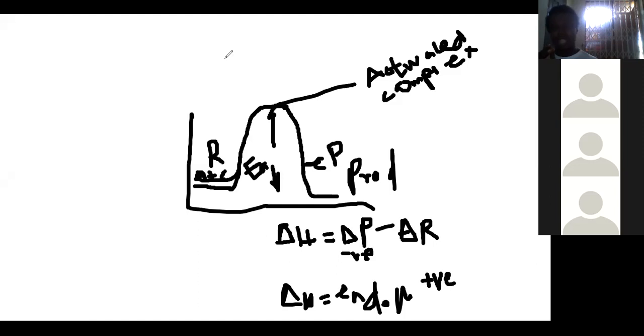When we say kinetic energy is the energy possessed by a body by virtue of its motion, so when you increase its temperature, you increase the motion. So there is more collision. And as a result, it increases the number of collisions per second, and that increases the number of effective collisions. So with an increment in temperature, there will definitely be an increment in the rate of chemical reaction.